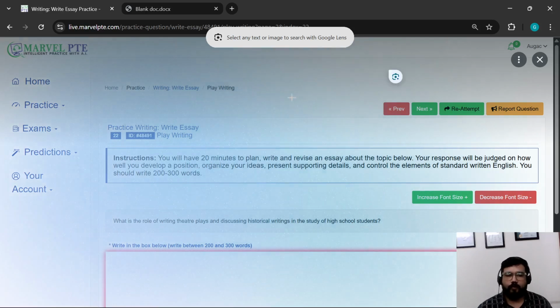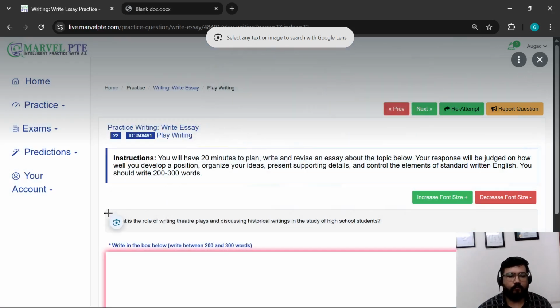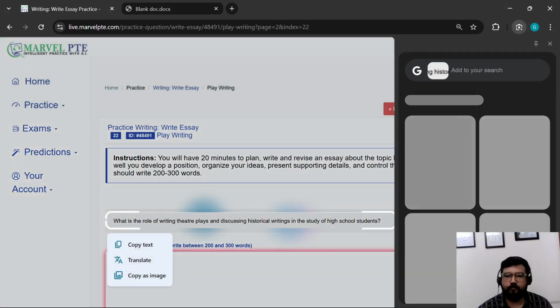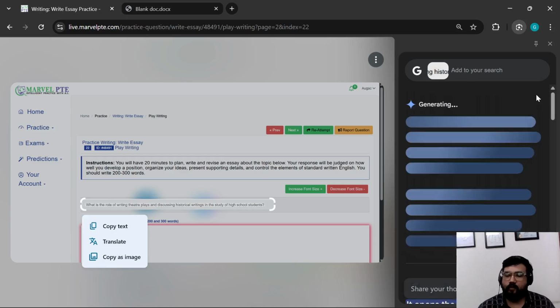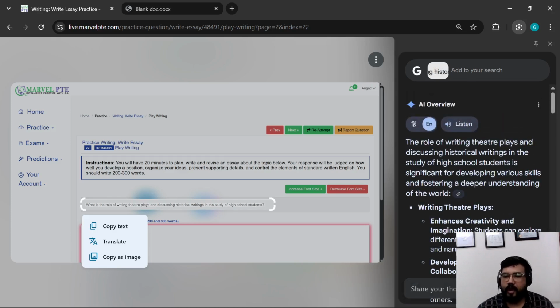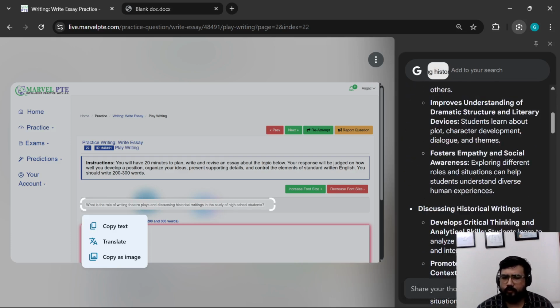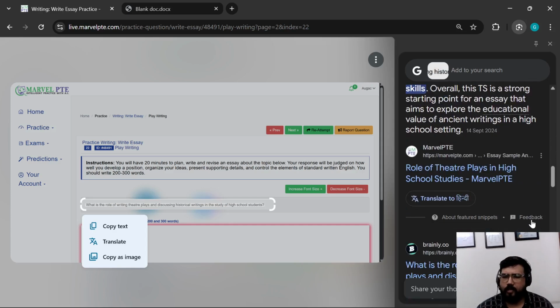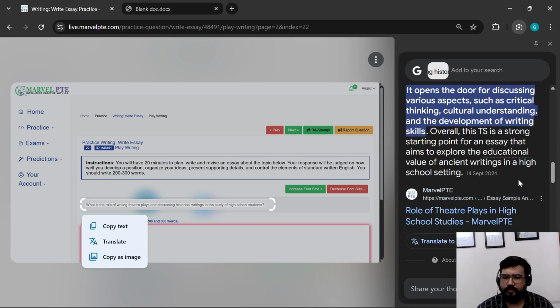So we have clicked the button, and what we are going to do is select the topic of our essay, and Google's AI will open a widget on the side, and it will talk about a few things regarding that essay topic, and it will give some links as well.